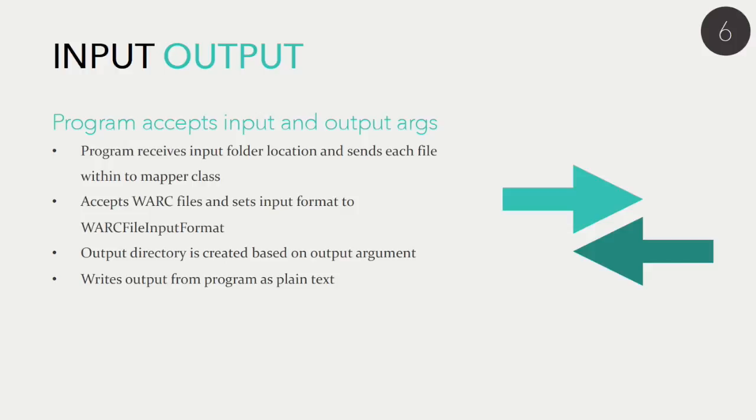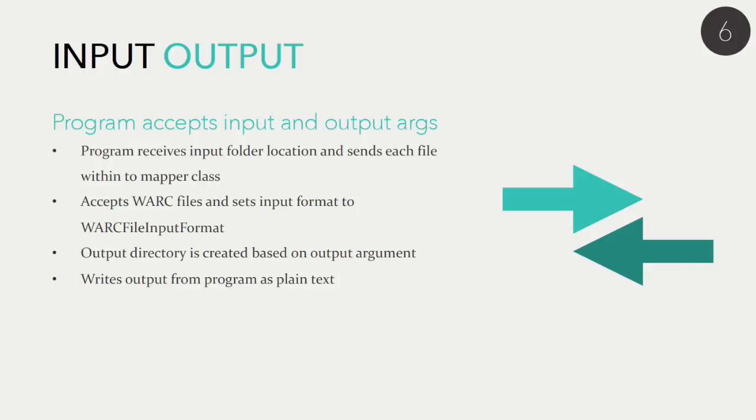The input location is basically the folder directory that houses the files that are going to be sent to the mapper class. In this case, these are WARC files, which are web archive, which we'll talk about on the next slide. So we had to set the file format to the WARC file input format to be able to iterate and parse through each of the files to gather the information.